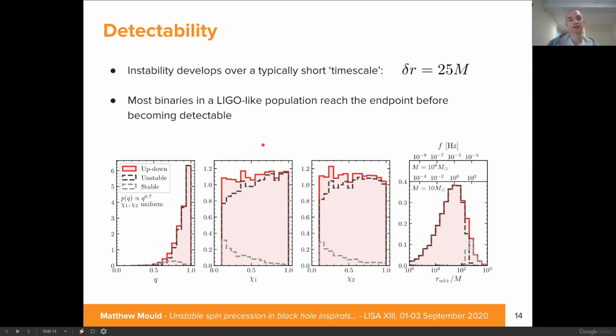So onto the question of detectability. The good news is that we find that this instability develops over a short timescale, corresponding to a decrease in the orbital separation of 25 total mass units. So what this means is that for our LIGO-like population, most of the population reaches our predicted endpoint before entering the detectable band of the detectors. And these unstable binaries are given by the black dashed histograms in these panels. Those binaries which remain stable, given by the grey histograms, are mostly contributed to from binaries which have low spin magnitudes.